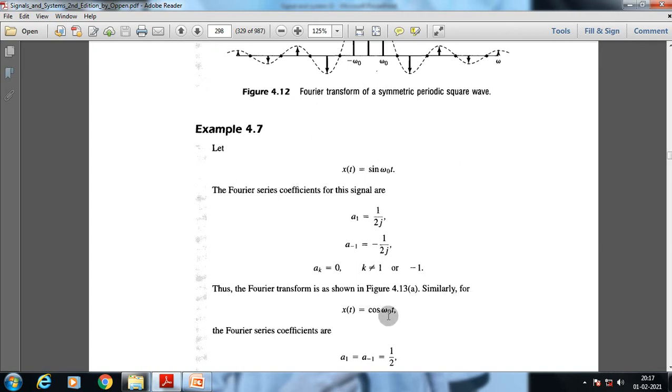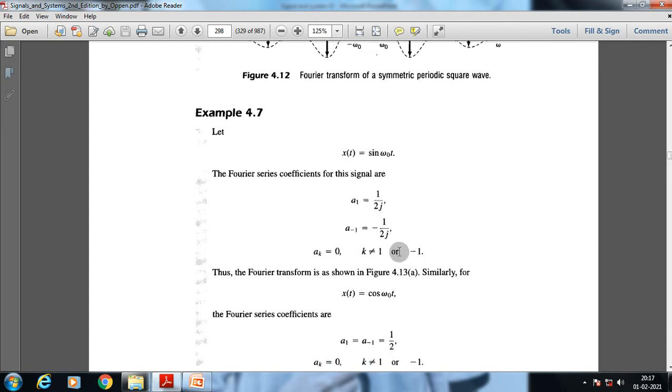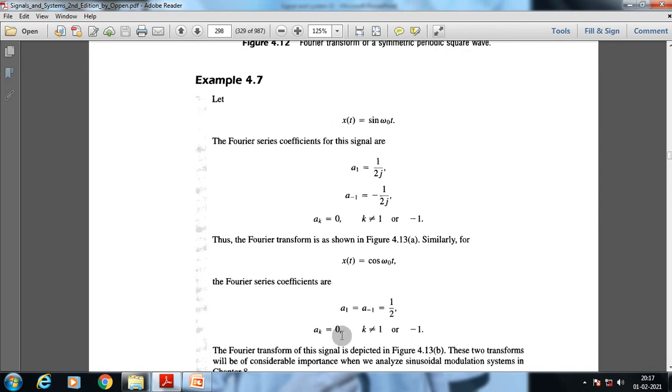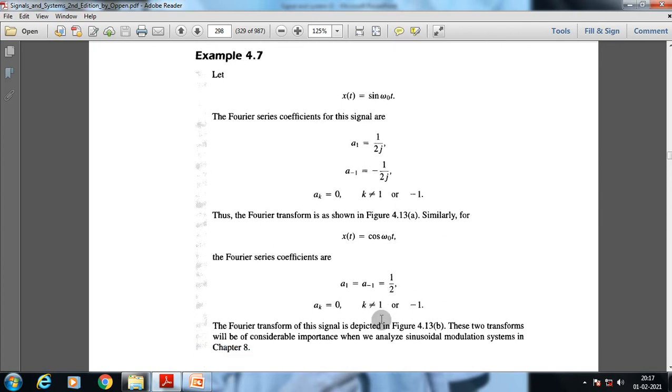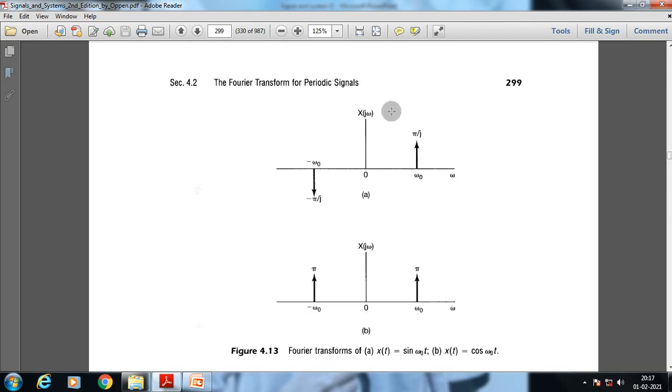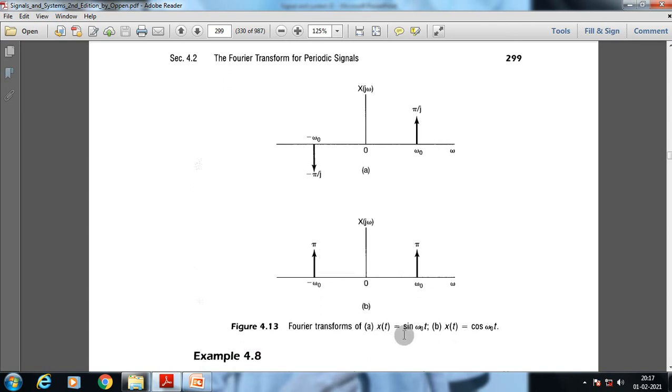Similarly, for x of t is equal to cos omega 0 t, the Fourier series coefficients are a suffix 1 equal to a suffix minus 1, which is equal to half, and a suffix k is equal to 0. Now, these two transforms can be rewritten as this: x of j omega, pi by j, and pi by minus j. This is the Fourier transform of x of t equals sin omega 0 t, and this is for x of t equals cos omega 0 t.